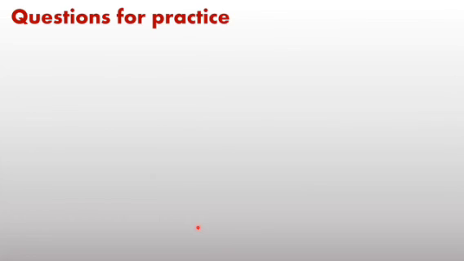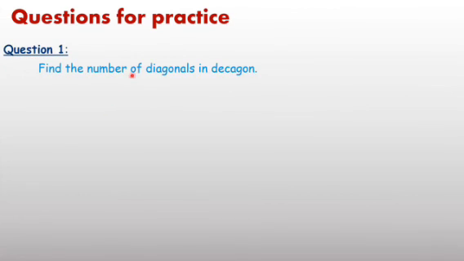Now some questions for practice. Find the number of diagonals in a decagon. It is based on the last solved example covered. You can apply the formula n into n minus 3 upon 2, or the other formula nC2 minus n. Here the value of n is 10. After that you can calculate the number of diagonals in a decagon.